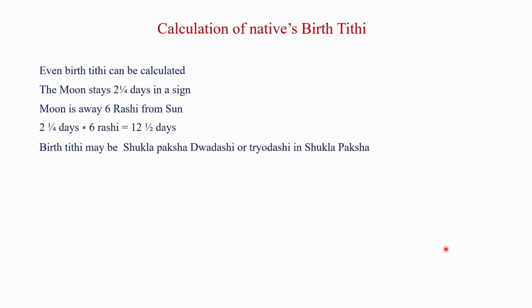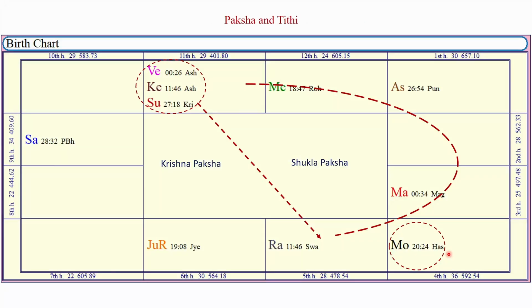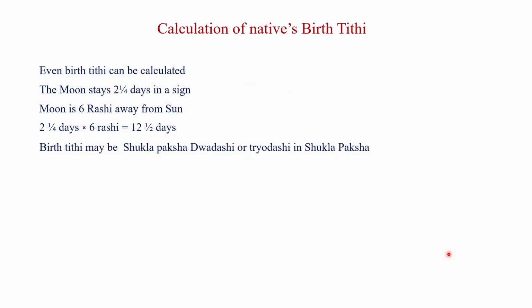Here moon is 6 Rashi away from the natal sun. Therefore, we can say 2¼ days into 6 Rashi is equal to 12½ days. So, birth Tithi may be Dvadashi or Trayodashi in Shukla Paksha.